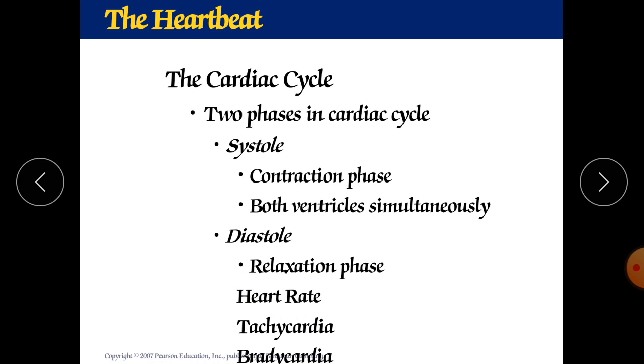The number of pulses counted in 1 minute is called the pulse rate. So heart rate and pulse rate are more or less the same. Heart rate varies from 60 to 100, but the normal range is 70 to 75.